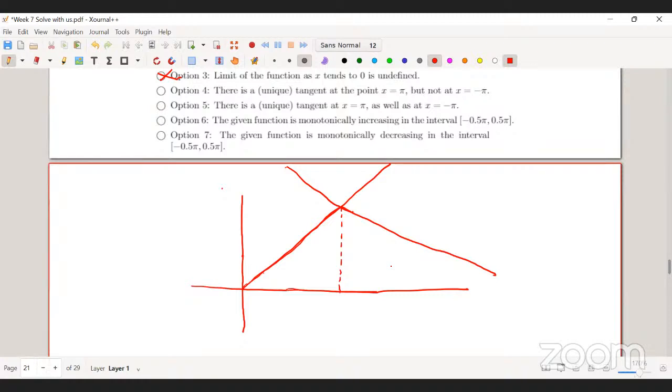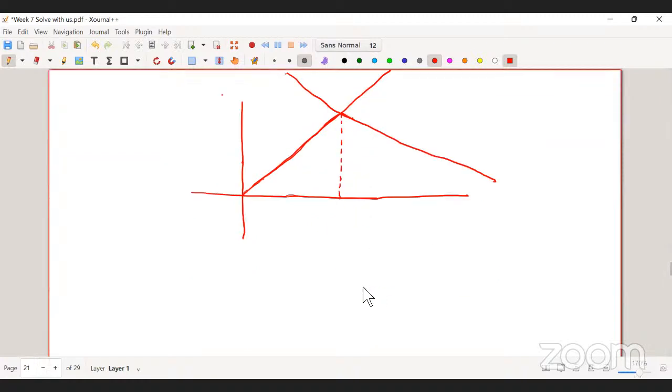But if the graph, sir, I have a question related to this. I'll come to that. When the graph is smooth, for example, if the graph is something like this, then you will have a unique tangent at this point. You cannot have multiple tangents at this point.